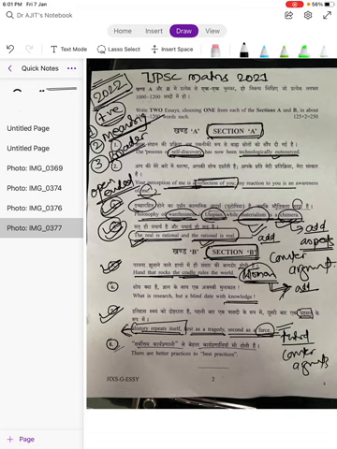Then coming to the last, there are better practices to best practices. Again, very specific, very difficult to take. So it's better to go for 5th and 7th from section B, and topic number 3 and 4 from section A. Right? This was with respect to selection of the topic.